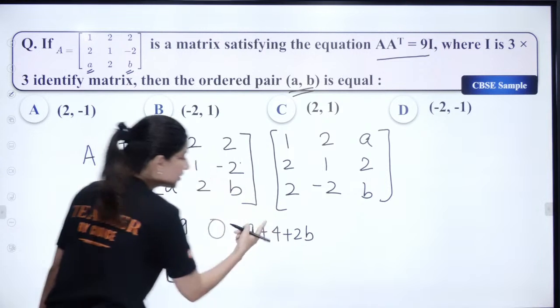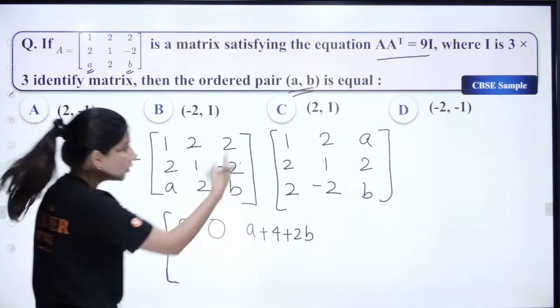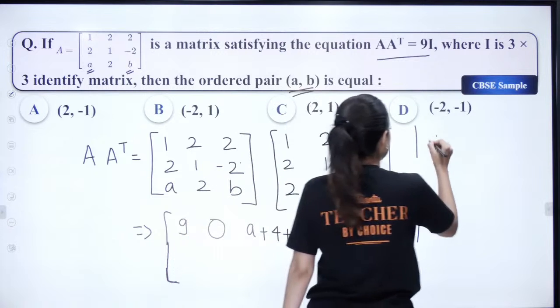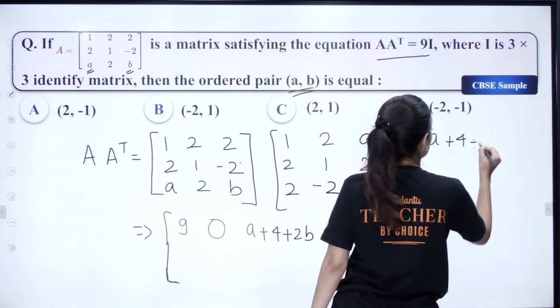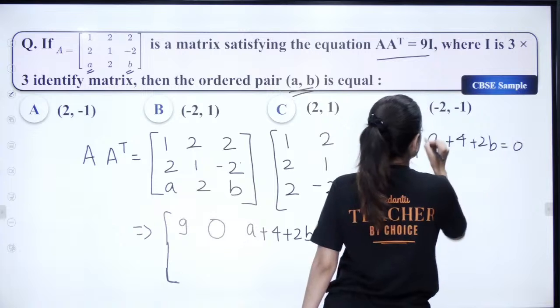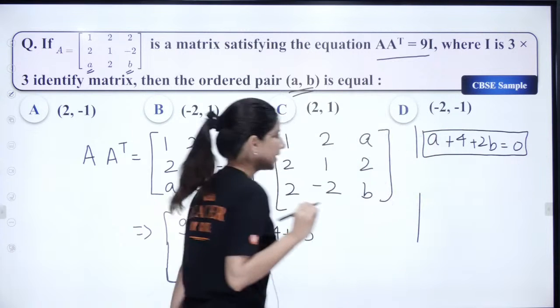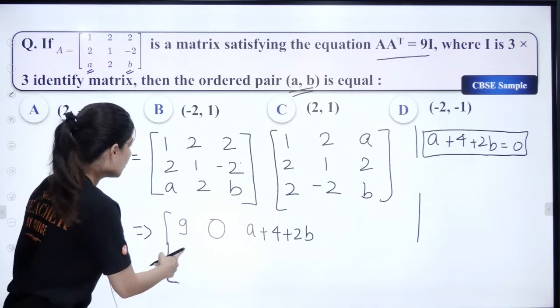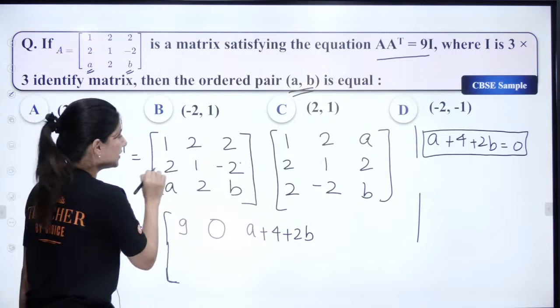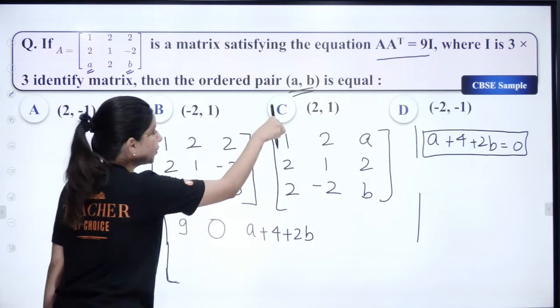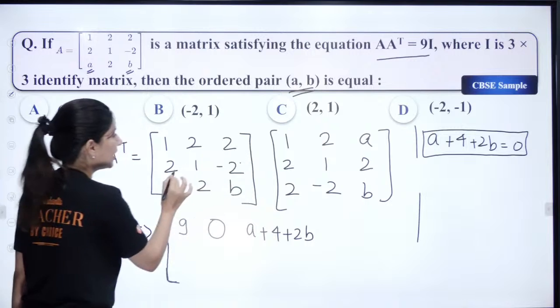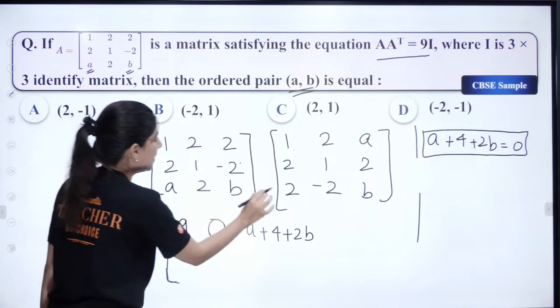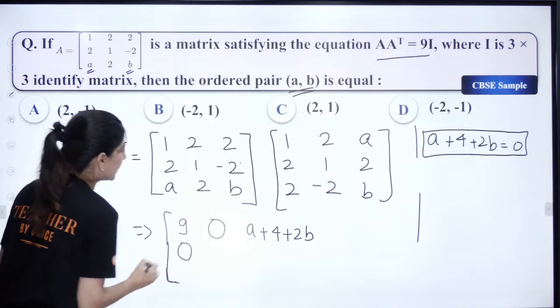Now I know that here we should have a 0. That means right away I'm going to write a plus 4 plus 2b is equal to 0. This is my first equation, right? Clear? Now what about this? This will be row 2 column 1. So 2, and then 2, and then minus 4. Again I'm going to get 0.